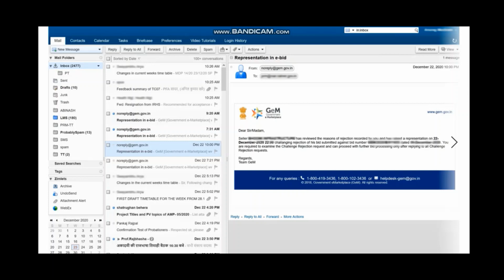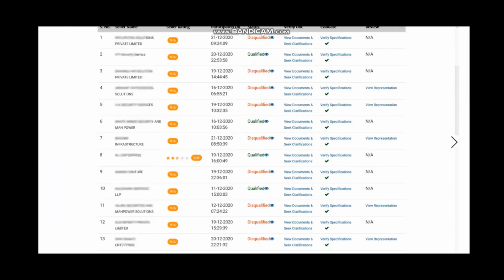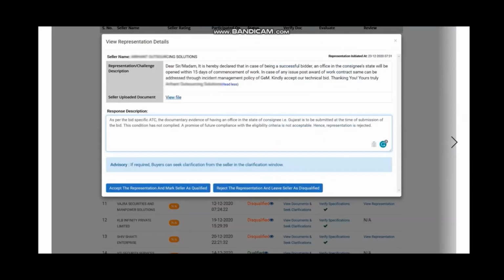Now, once you have rejected these bids, those bidders whose bids have been rejected can represent to you. So in this case, you will get mail from GEM regarding their representation. So you again open the offers and start seeing the representation by clicking on view representation. So I'll be showing you some representation made by the companies.